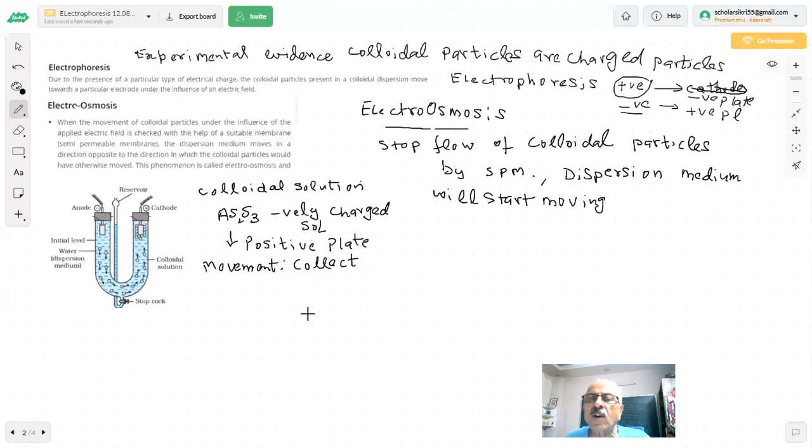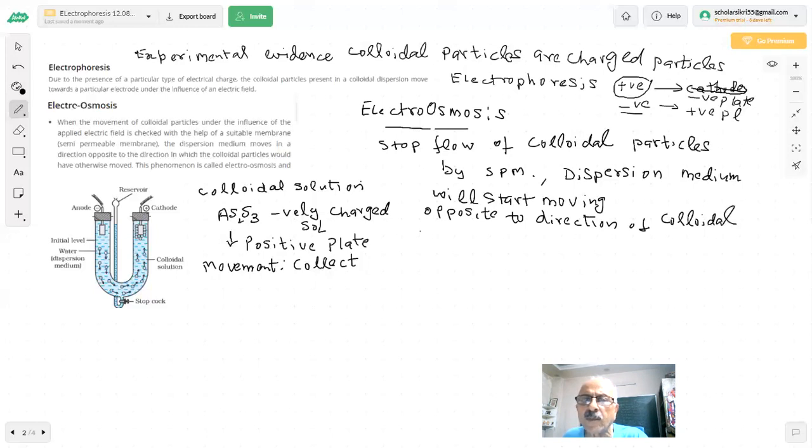This phenomenon is called electroosmosis. So what is the direction of the movement of the dispersion medium? This question has been asked: opposite to the direction of colloidal particles.